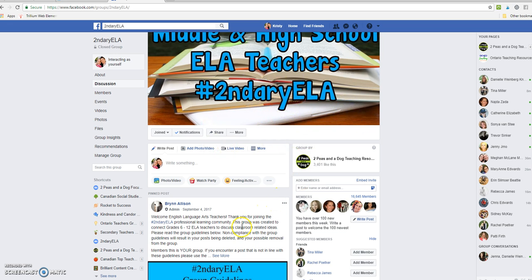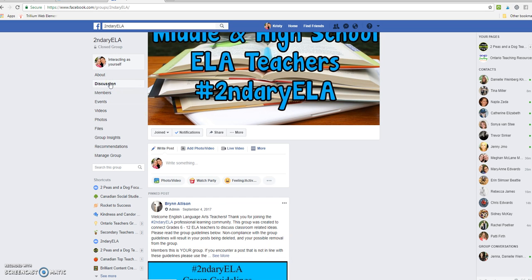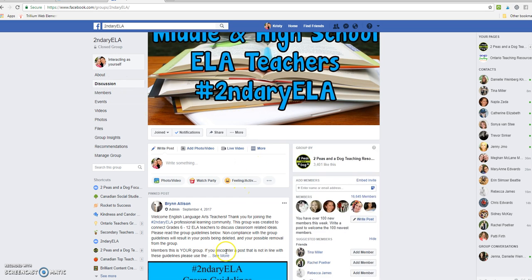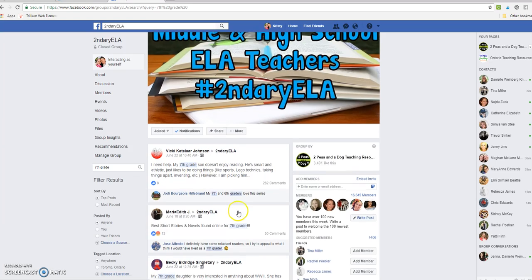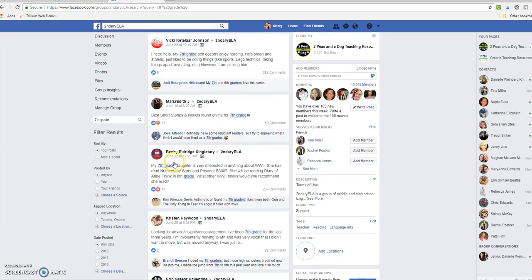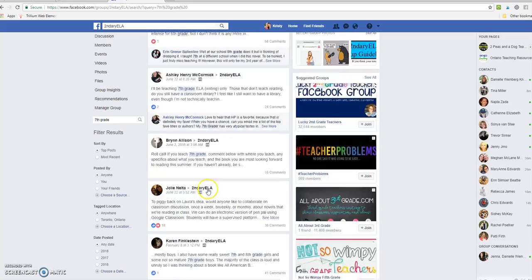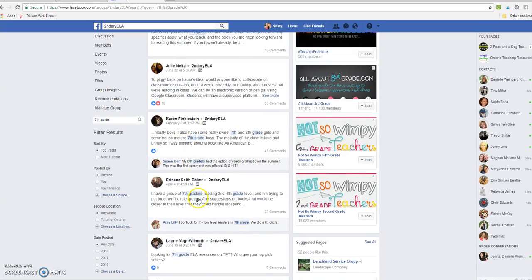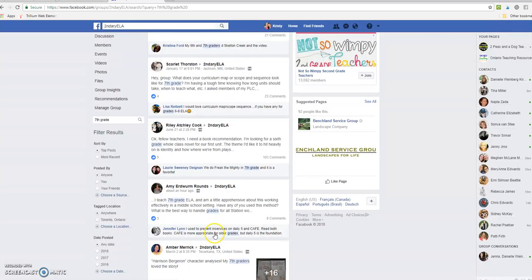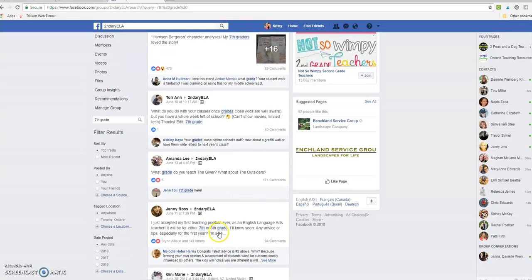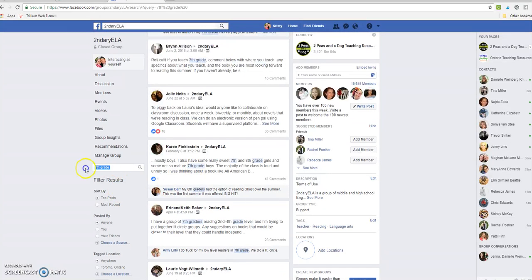When you're in a Facebook group, click on the discussion tab so that you're taken to the main part of the group. And then over here, it's search this group. So if I was looking for seventh grade novels, I could type in seventh grade and then I could see what would come up for seventh grade. And then it goes far back, so you can take a peek to see not even the most recent posts, so that we're not asking the same questions over and over again.